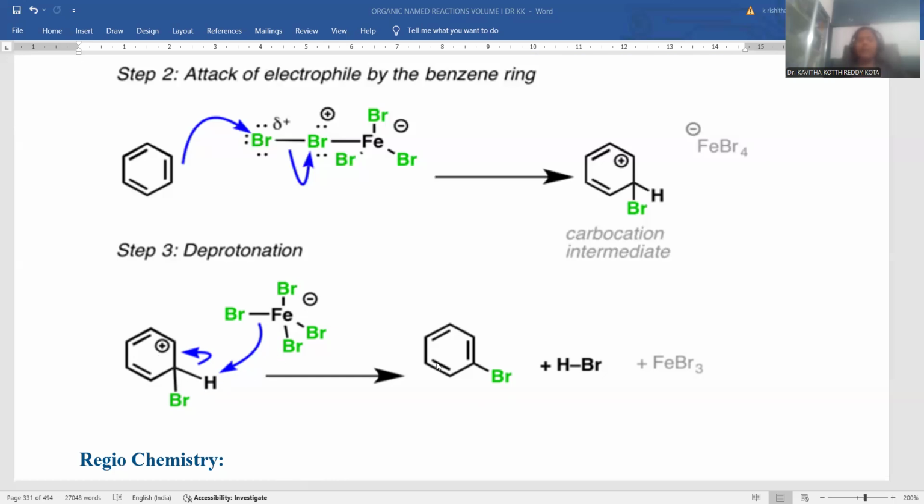In addition, you are obtaining hydrobromic acid as one of the byproducts, and FeBr3 is the catalyst which is regenerated for further electrophilic substitution reaction. So it will activate the ring system. This is the way, ultimately, the initial benzene ring H positive is replaced with bromonium cation. Hence the reaction is regarded as an electrophilic substitution reaction, right?